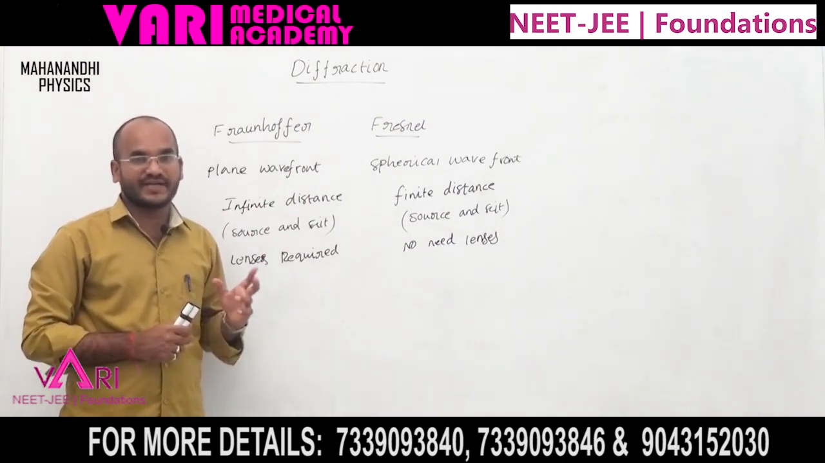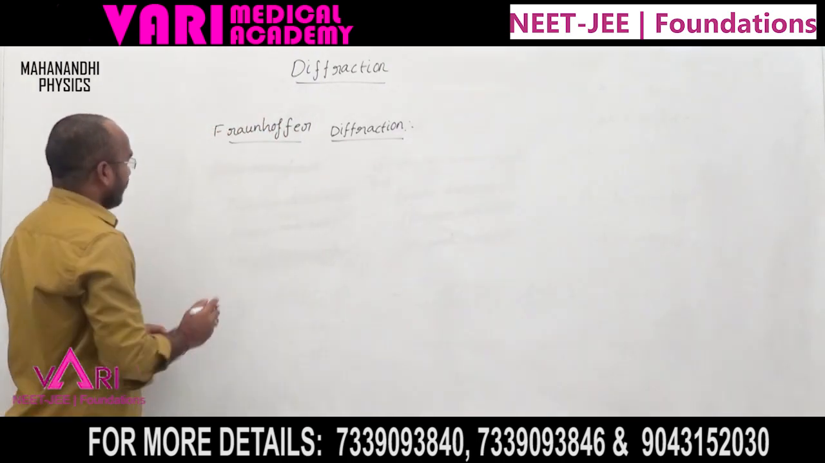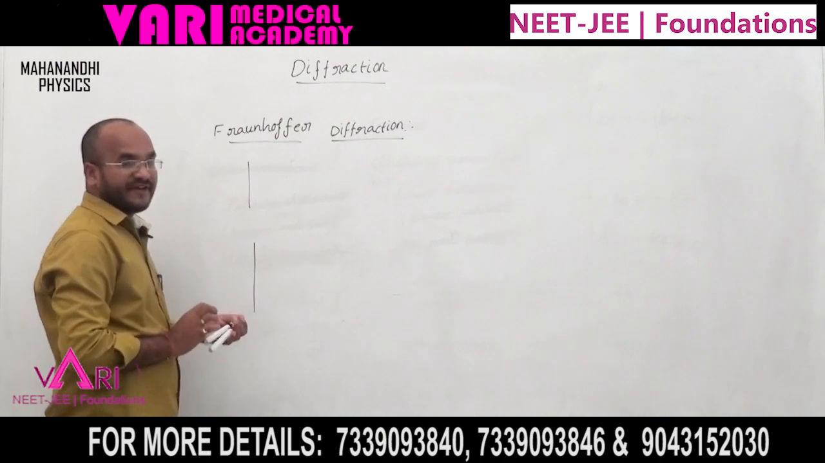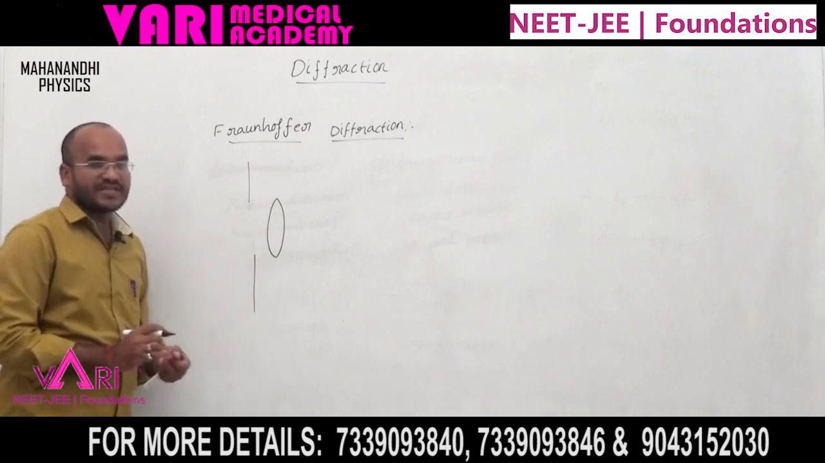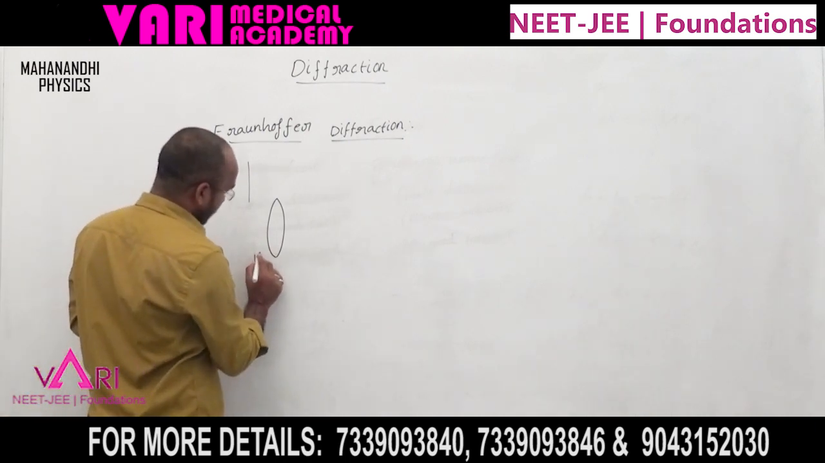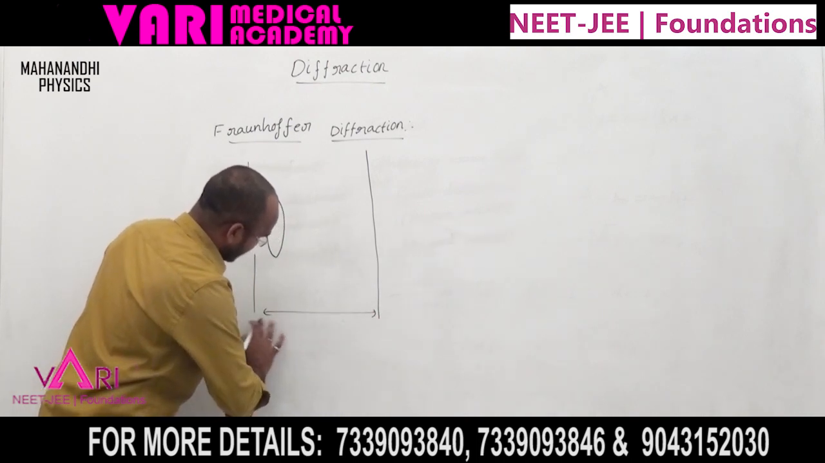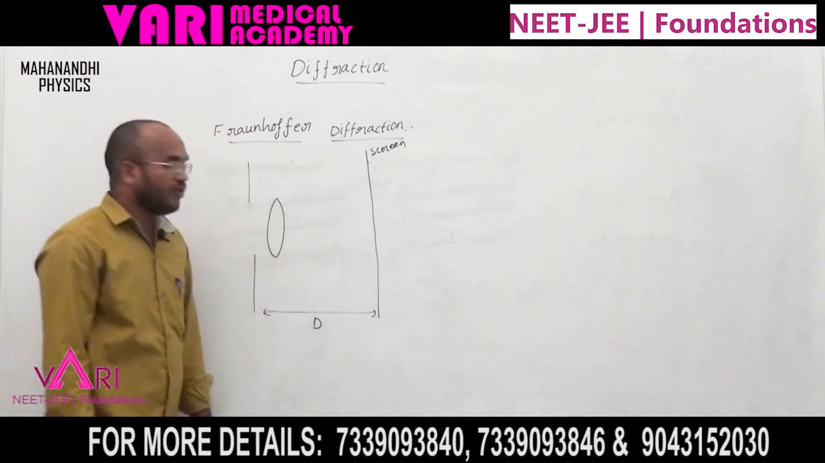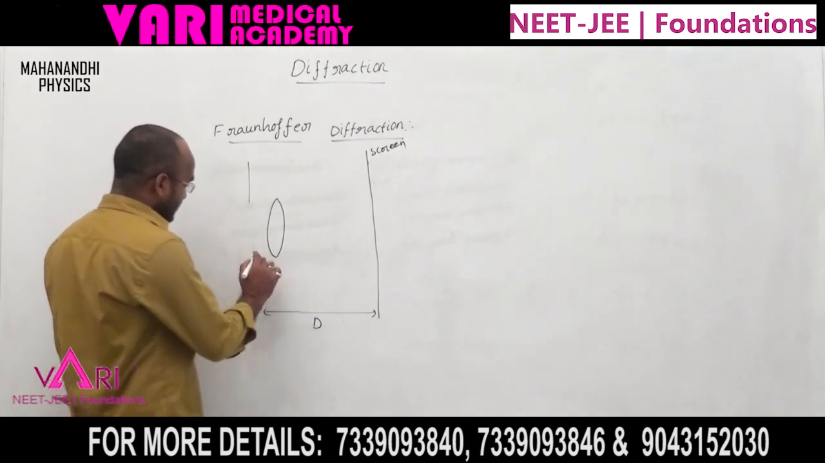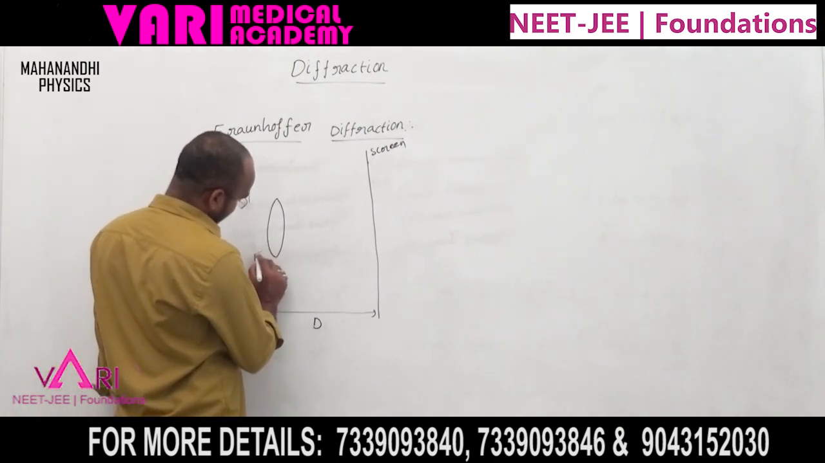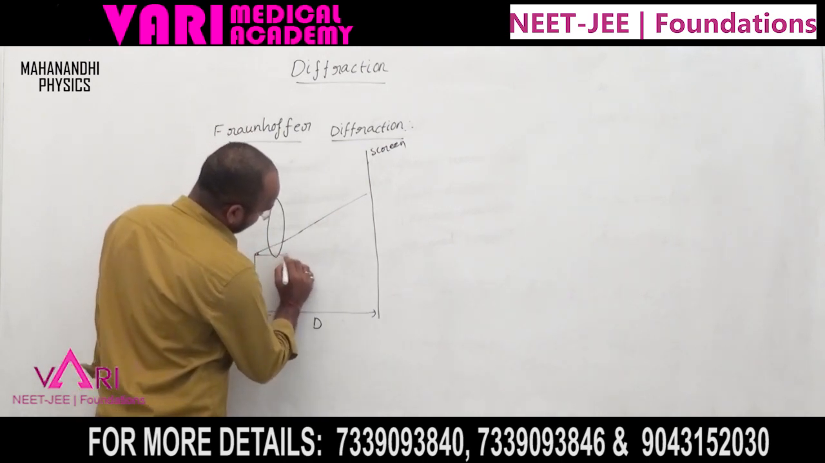Now, what is the explanation of Fraunhofer diffraction? There is one slit, and Fraunhofer diffraction requires a lens, so consider one lens. The light ray from the source enters the slit, and the distance between the slit and the screen is some distance, capital D. The incident light ray bends at the edges, and the light ray forms at some point.